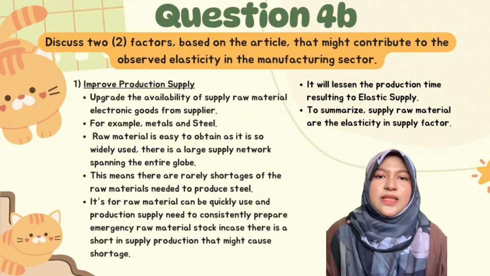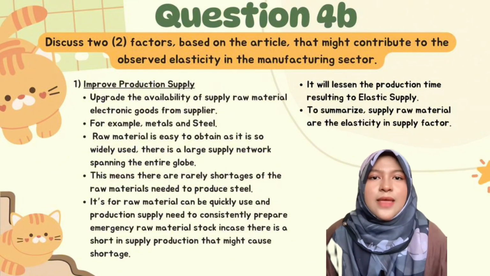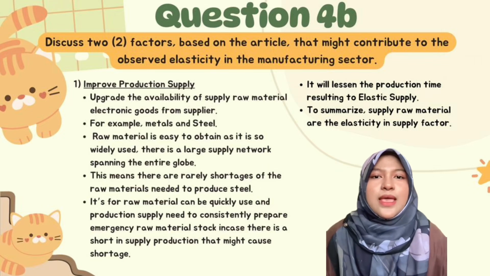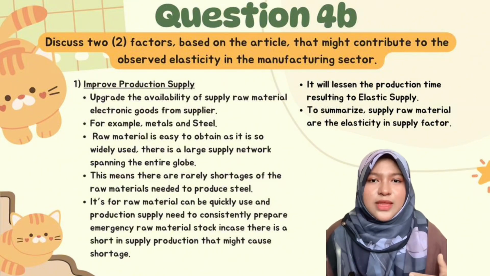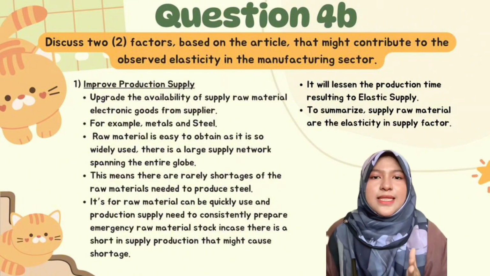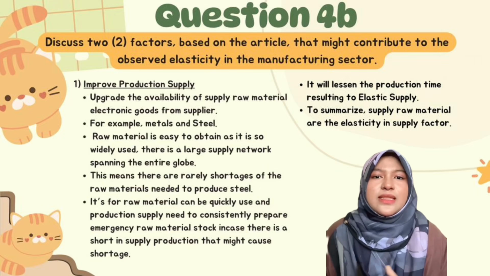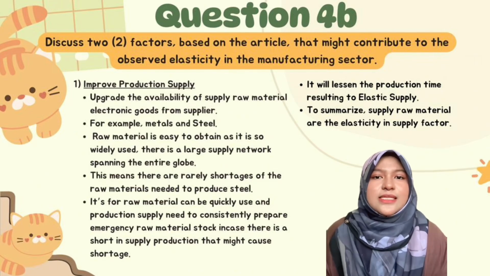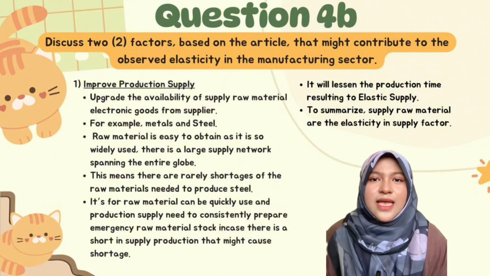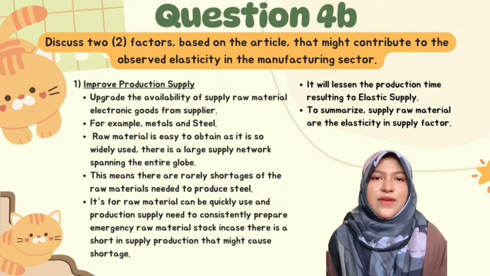Raw material can be quickly used, and production suppliers need to consistently prepare emergency raw material stock in case there is a shortage in supply that might disrupt production. It will lessen the production time, resulting in elastic supply. To summarize, supply of raw material is an elasticity of supply factor.